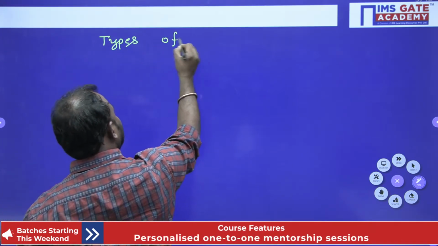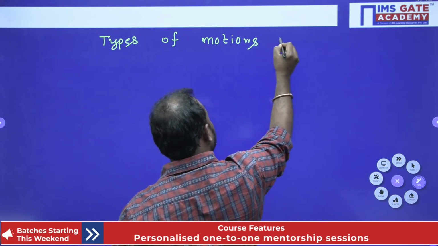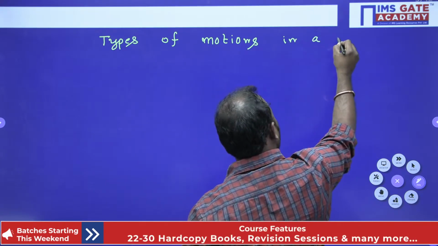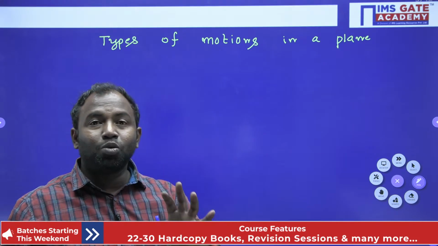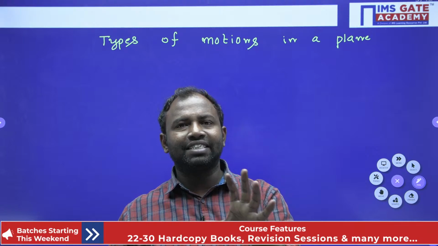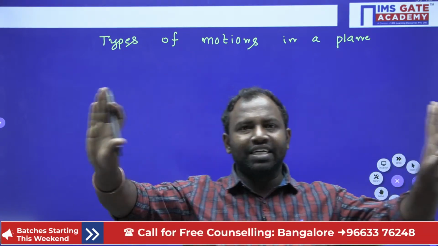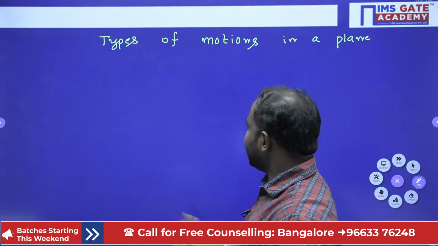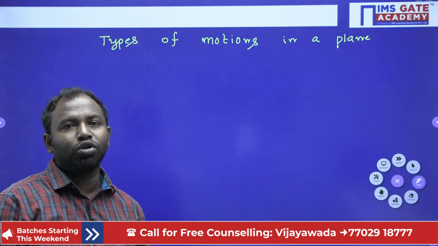Here the body is moving in only one plane, that is the xy plane. So if you consider this xy plane, the body is moving in this plane only. When the body is moving in a plane, how many types of motions is it having?